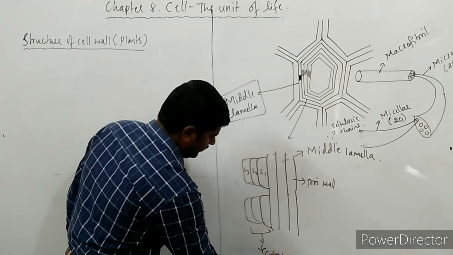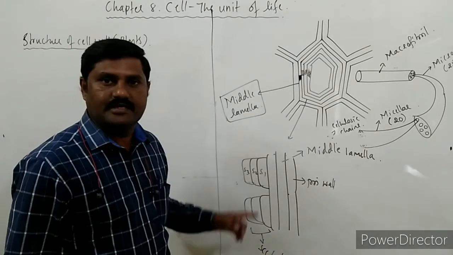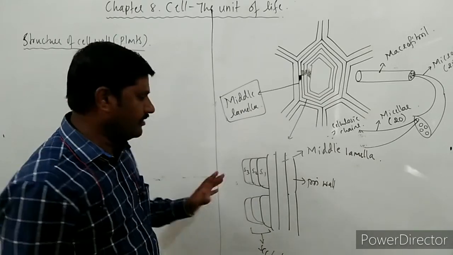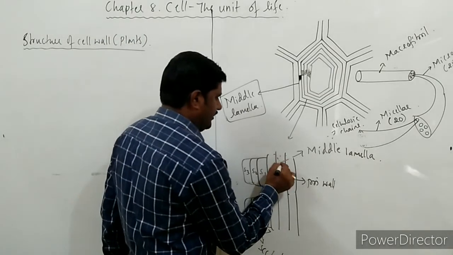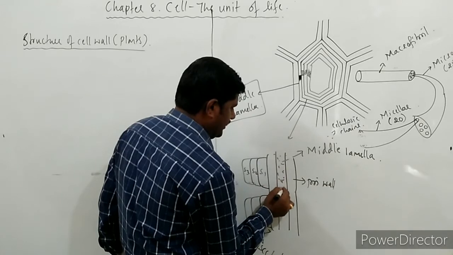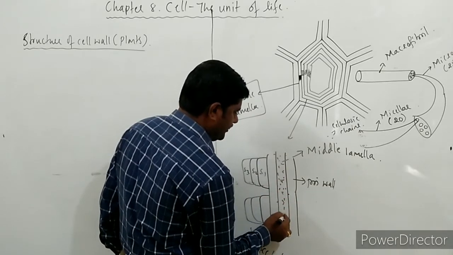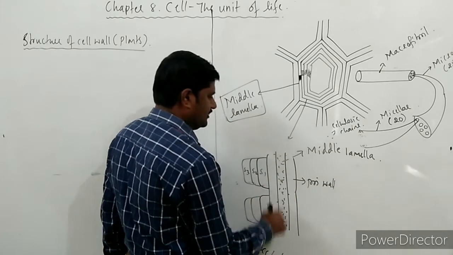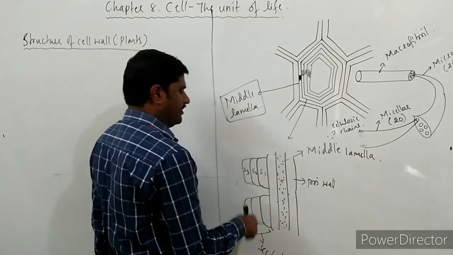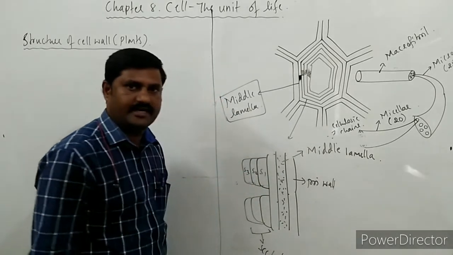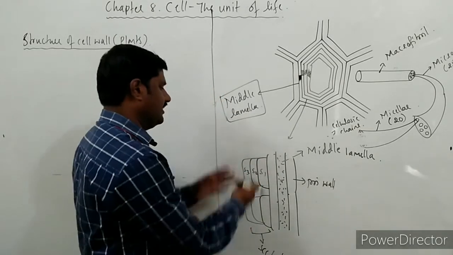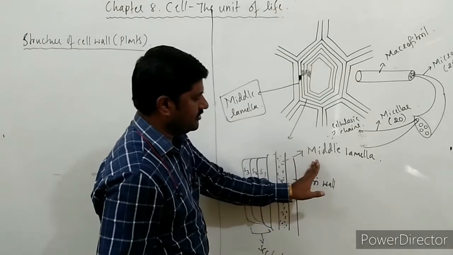Okay, so now you came to know how the middle lamella is there, the arrangement of the primary wall on it, and on the primary wall the secondary wall. This secondary wall is also present on this side.